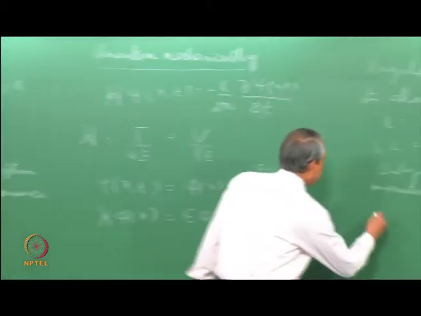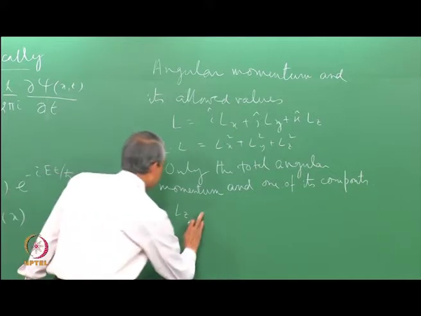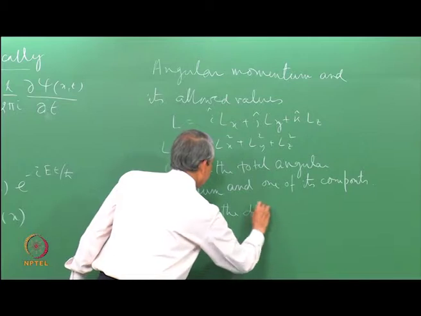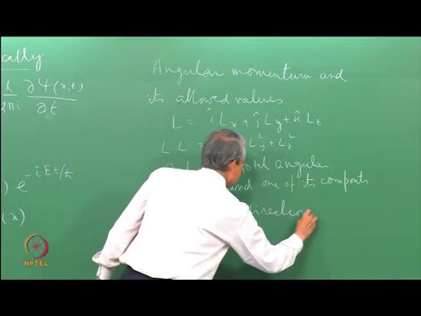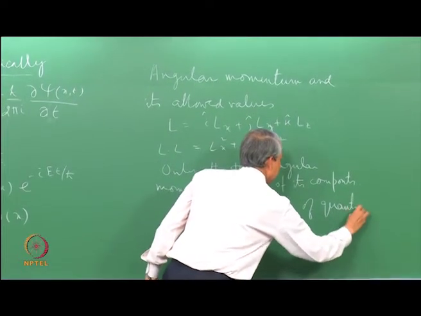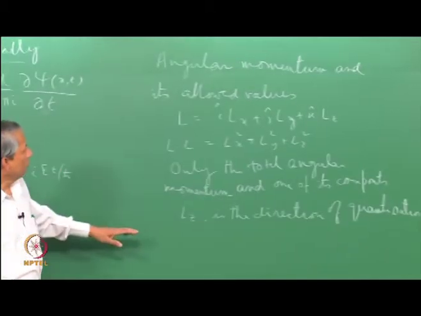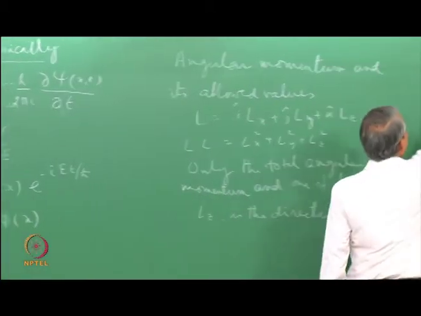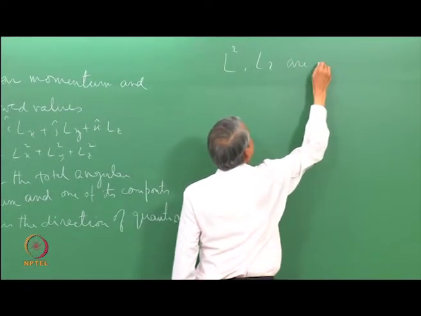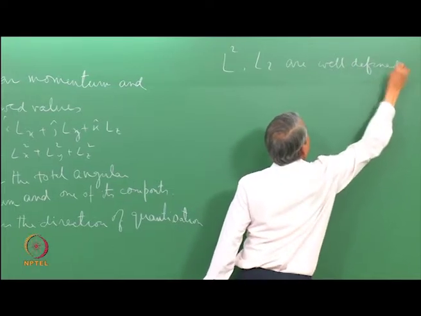Okay. So, conventionally Lz is taken to be the direction of quantization. So, we can therefore get the L square values and Lz value. These are well defined.